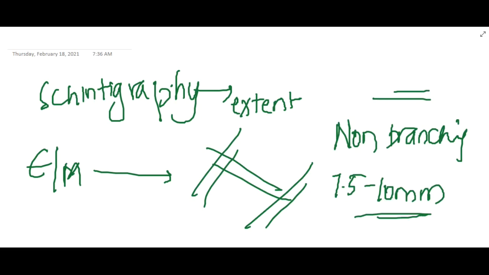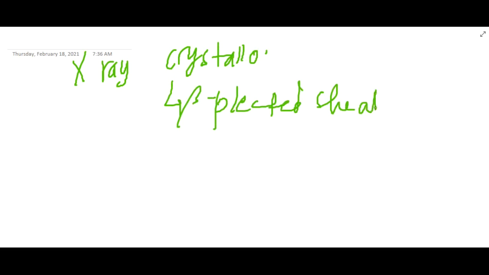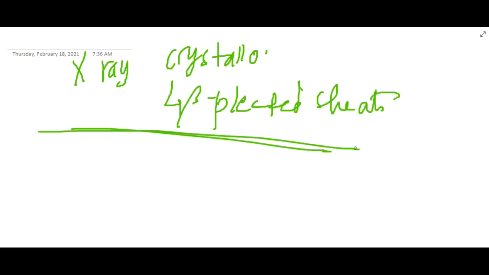And one more test: in X-ray crystallography, you will see the presence of beta pleated sheets. This is the main reason for birefringence. Because of these beta pleated sheets, we will see birefringence. So this is about amyloidosis.